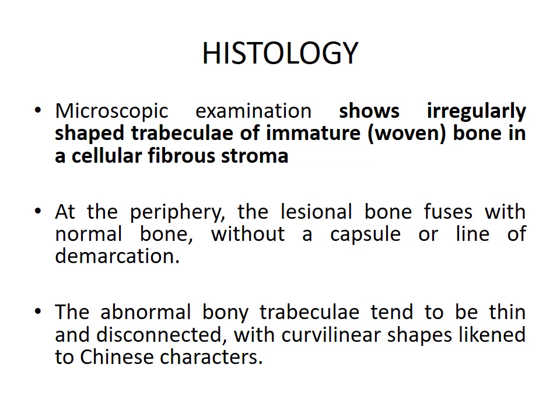At the periphery, the lesional bone fuses with normal bone without a capsule or line of demarcation. The abnormal bony trabeculae tend to be thin and disconnected with curvilinear shapes likened to Chinese characters.